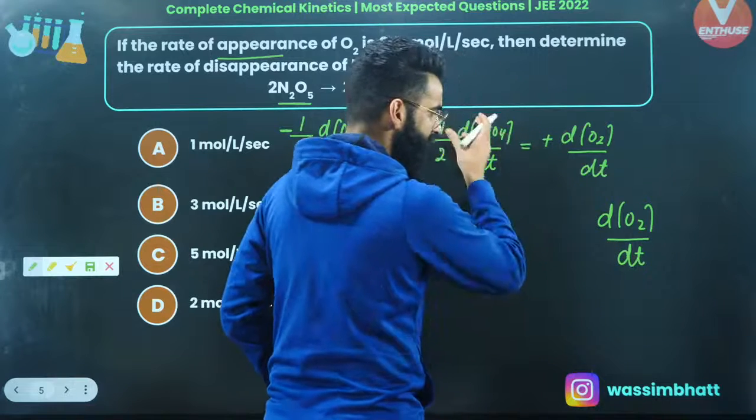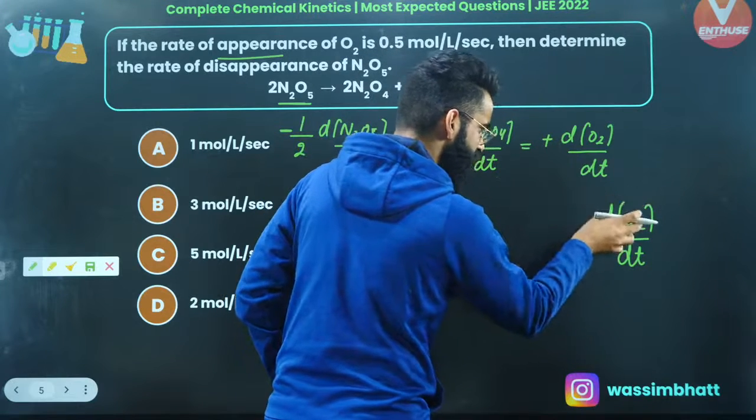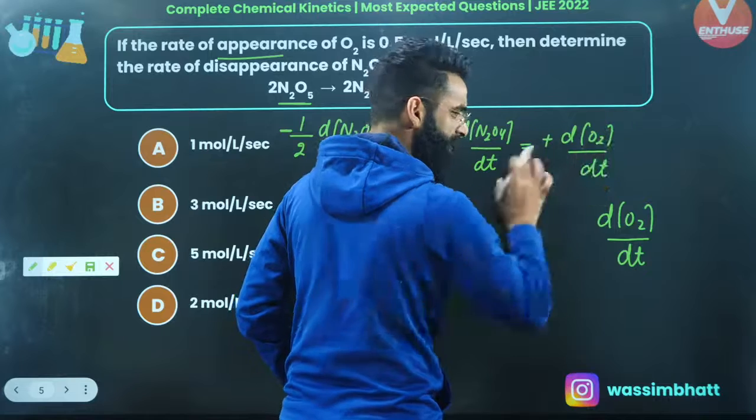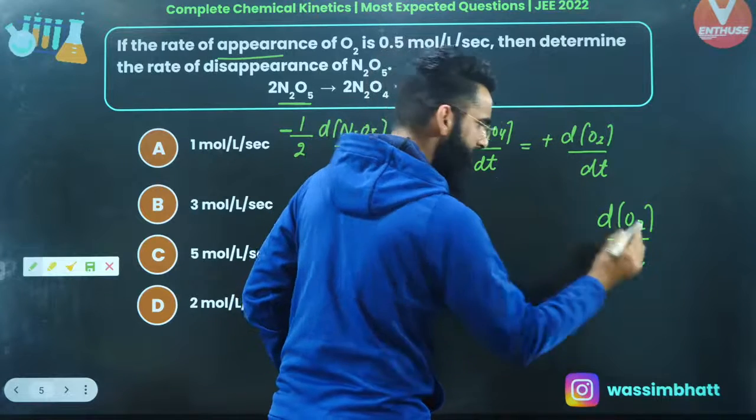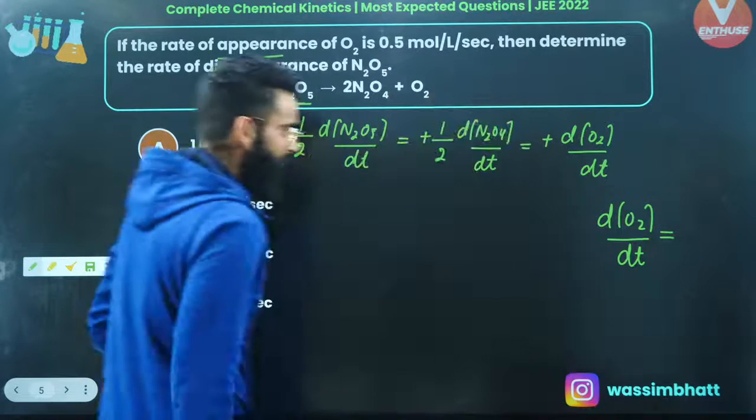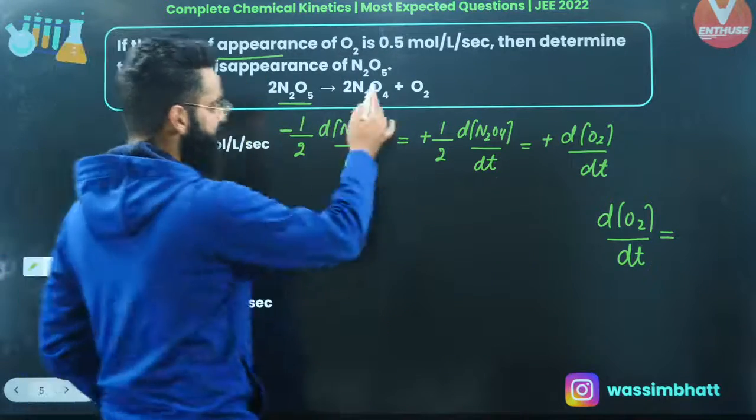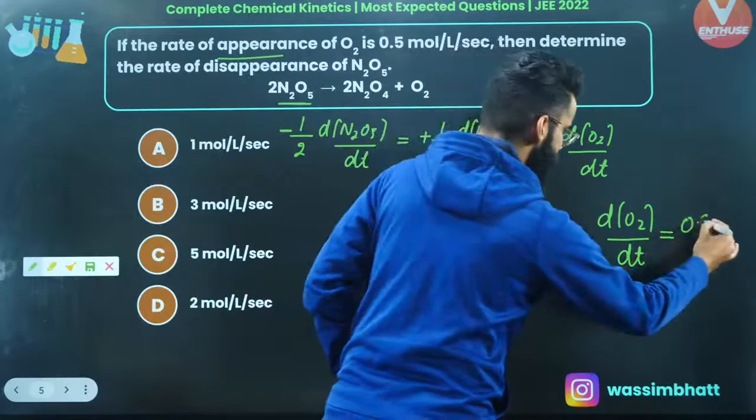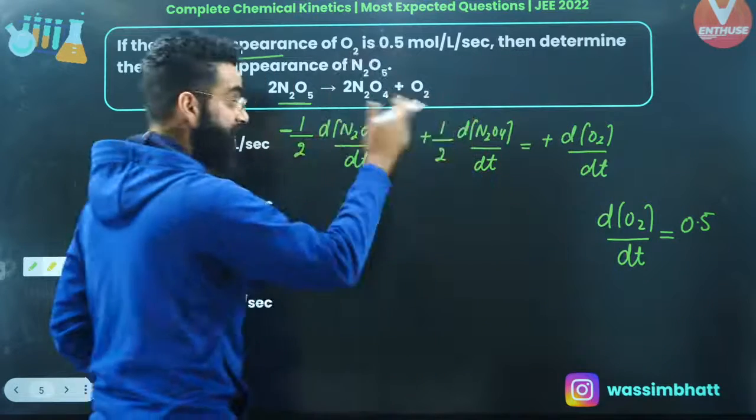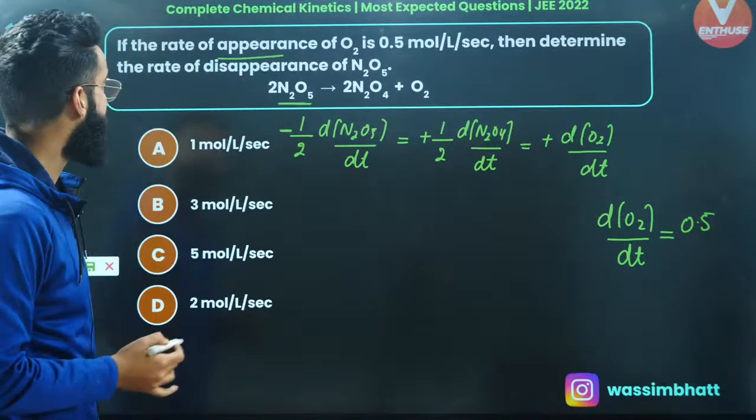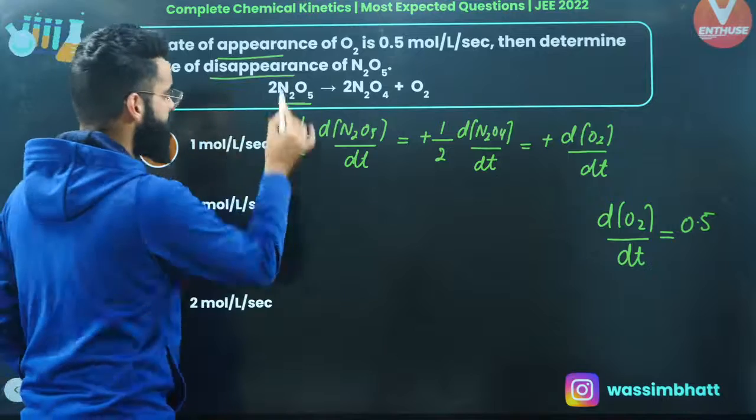And in this particular reaction, whatever is the rate of appearance of O2, the same is going to be the rate of reaction as well, right? Now we will have a look. Rate of appearance of O2, which I've represented with d[O2]/dt, is given to me as 0.5 moles per liter per second. This is something which is given to me. What do I need to calculate? I need to calculate the rate of disappearance of N2O5.